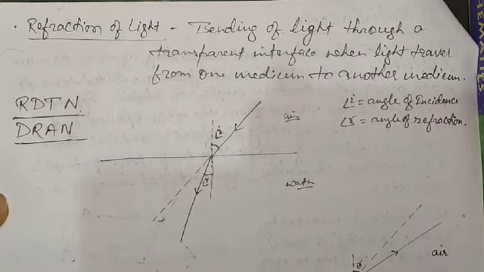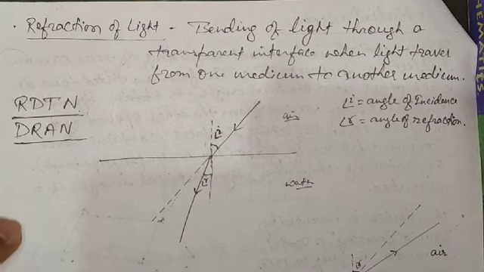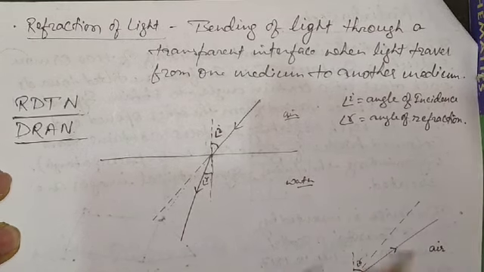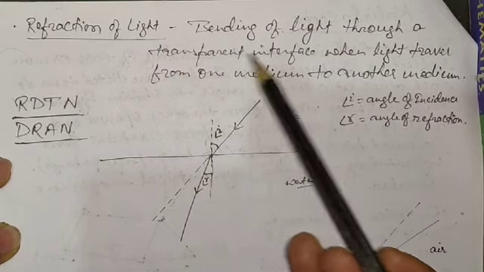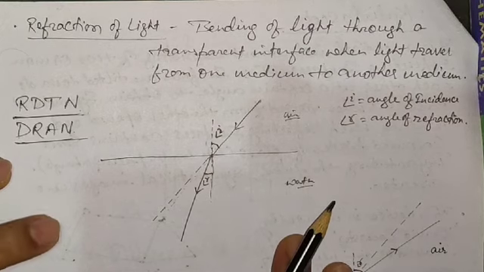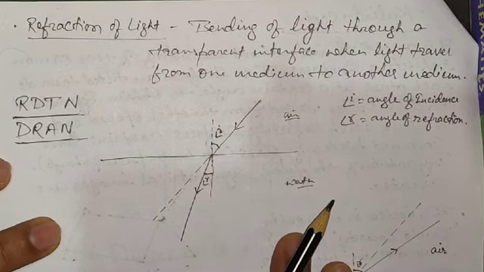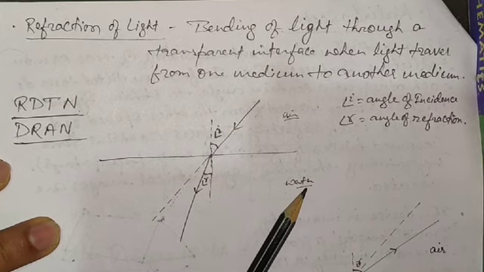Let us first try to understand something about the refraction of light. So what is the refraction of light? Refraction of light is the bending of light through a transparent interface when the light travels from one medium to another medium. Whenever light passes through any transparent medium or object, it is going to bend there. Now how is this happening?